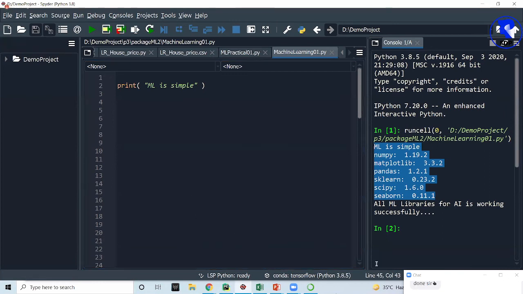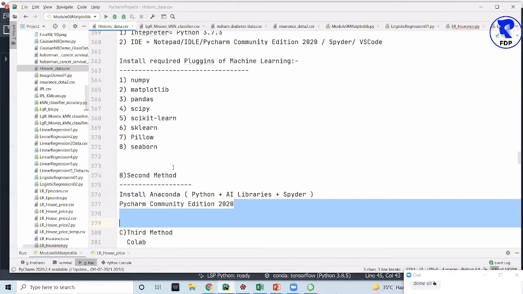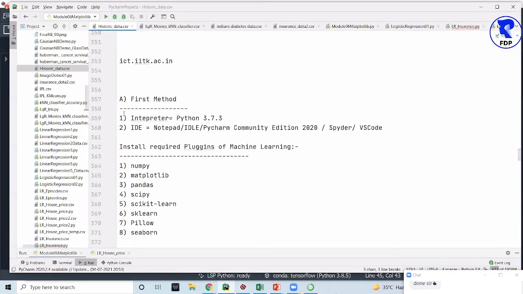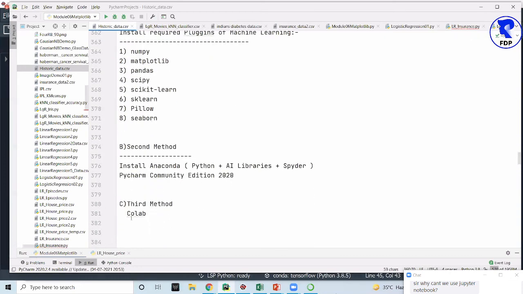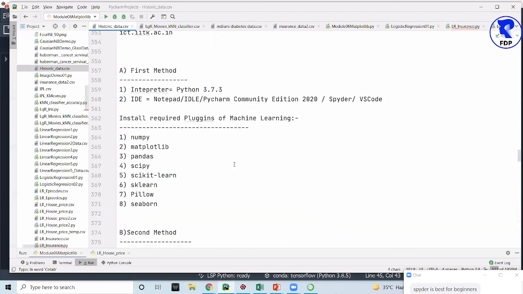Okay, Revati ji, it's not like that. Revati, in my previous session, I already told you that you can use either Notepad, IDLE, PyCharm, Spyder, VS Code, Jupyter, or even Colab. All these options are there. You can use as per your choice. There is no restriction. You can use any one of this given list.